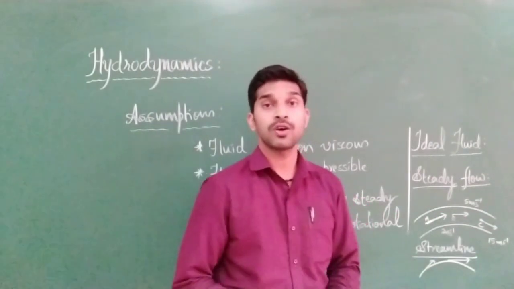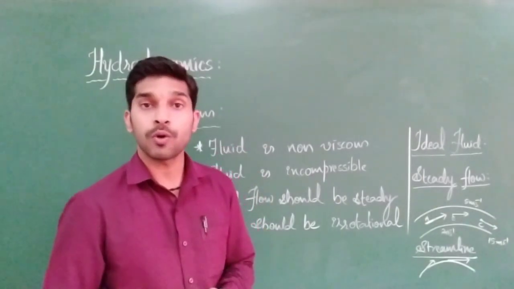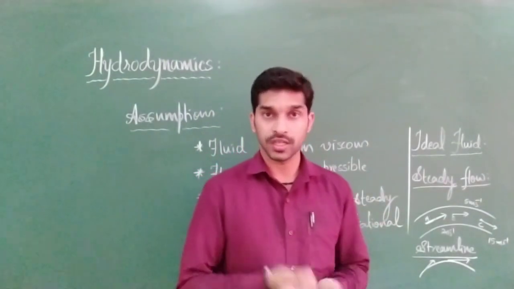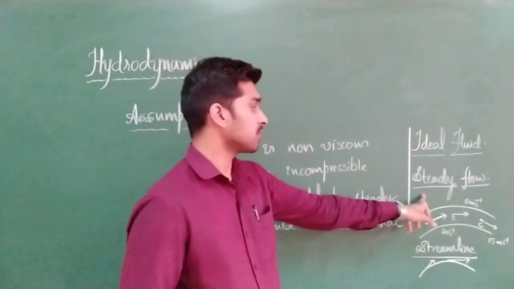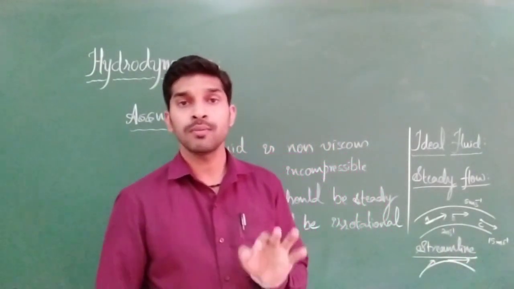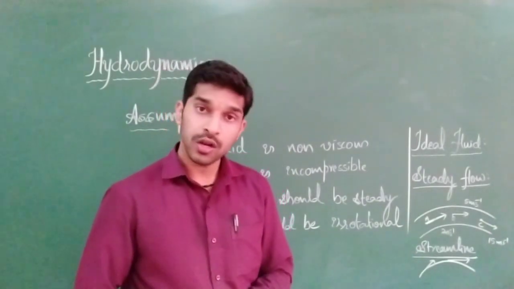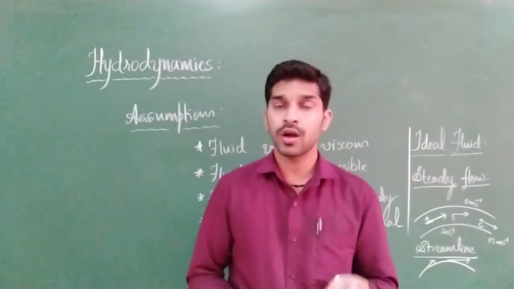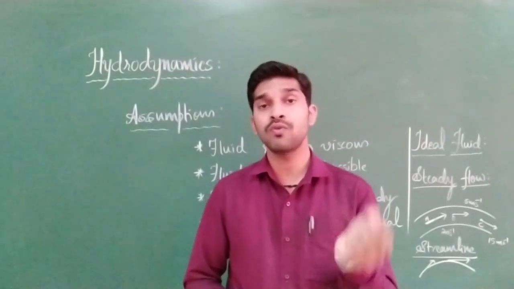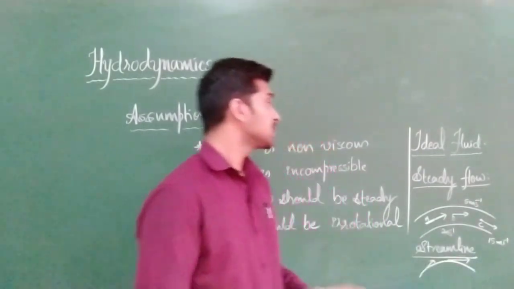Next, we discuss what steady flow is. Steady flow means the velocity should be constant. But how should the velocity be constant? At a given particular point, all the fluid particles should flow with the same velocity. That is steady flow. Now here we discuss streamline. Basically, a streamline is the path followed by the fluid particle, and if we draw a tangent on a streamline, the tangent signifies the direction of velocity of the fluid particle at that particular point. Clear? So this is all about steady flow.